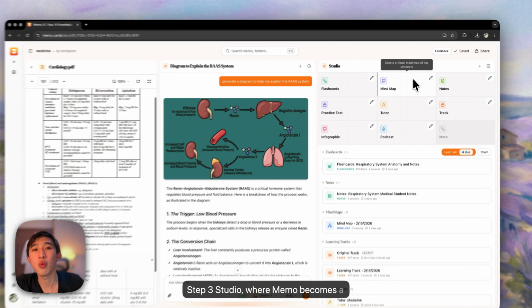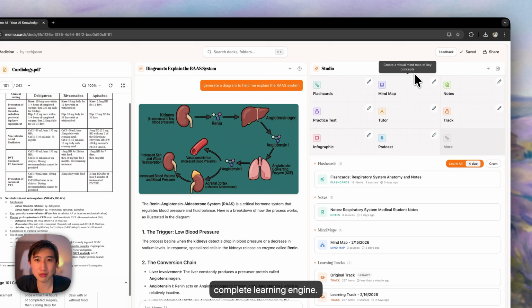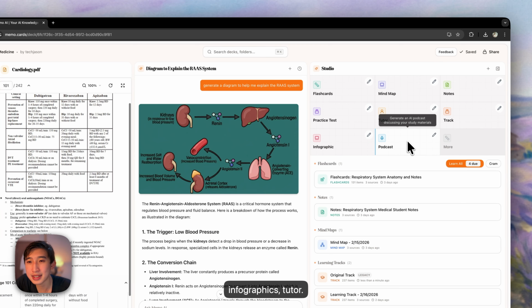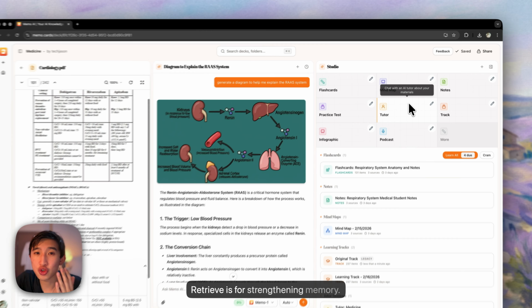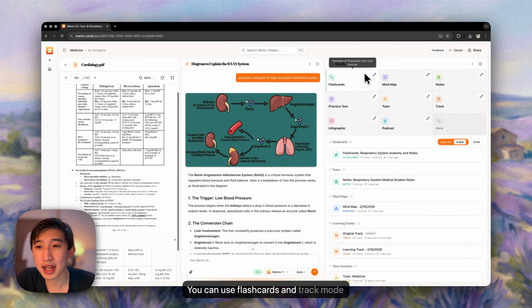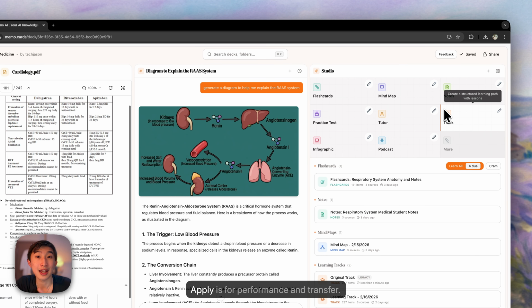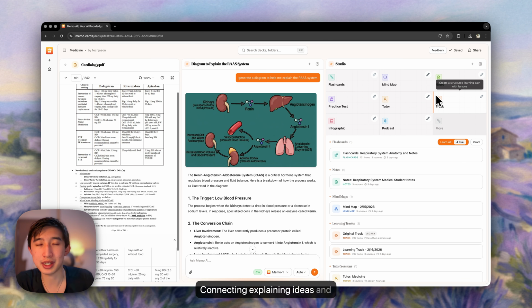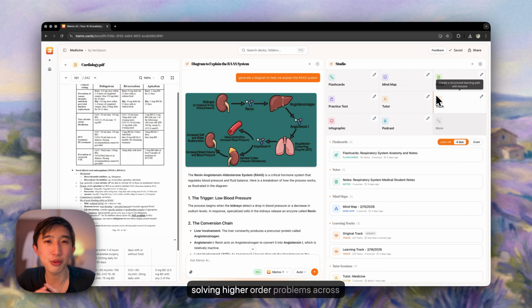Step 3 is Studio, where Memo becomes a complete learning engine. Studio follows a clear loop: encode, retrieve, and apply. Encode is for building understanding. You can use notes, mind maps, infographics, podcast, and tutor. Retrieve is for strengthening memory. You can use flashcards and track mode quizzes. Apply is for performance and transfer, connecting concepts, explaining ideas, and solving higher order problems across your sources using practice tests, for example.